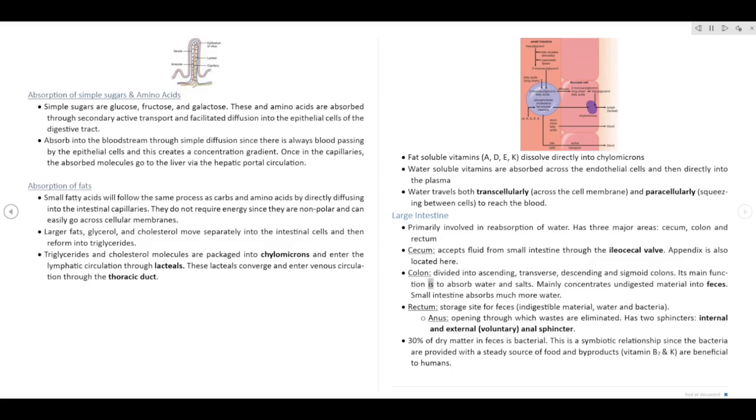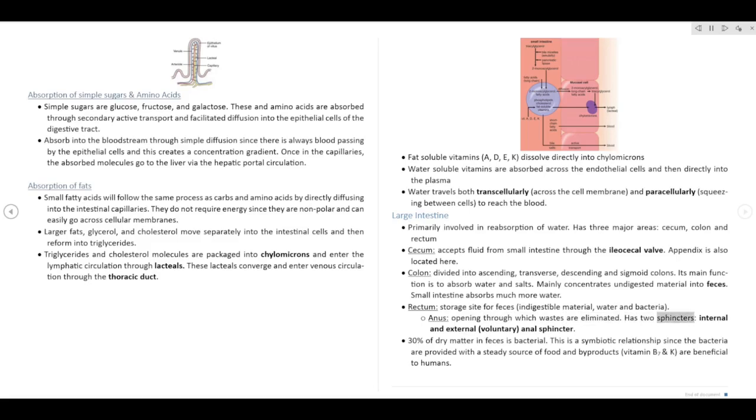Its main function is to absorb water and salts. Mainly concentrates undigested material into feces. Small intestine absorbs much more water. Rectum, storage site for feces, indigestible material, water, and bacteria. Anus, opening through which wastes are eliminated.